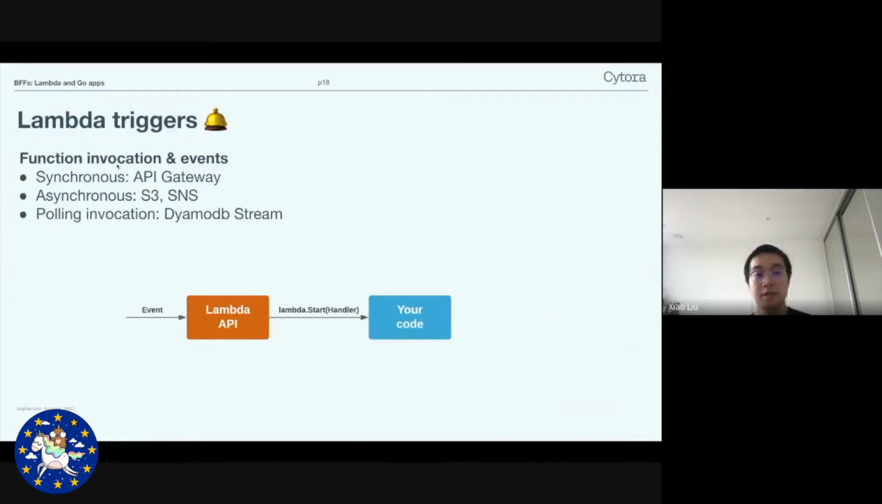The first mode is a synchronous invocation. For example, API gateway events are invoking the Lambda functions in this synchronous mode. So for synchronous invocation, the caller is expected to wait for a response back in a relatively short period of time. So generally, these functions are short-lived. And if the execution fails or errors, it is the caller's responsibility to handle the error and retry if needed.